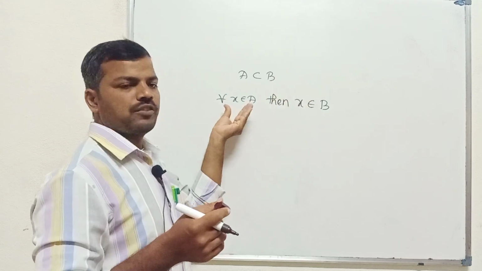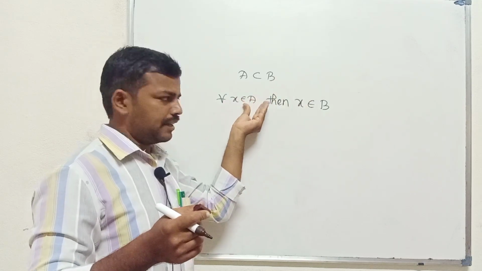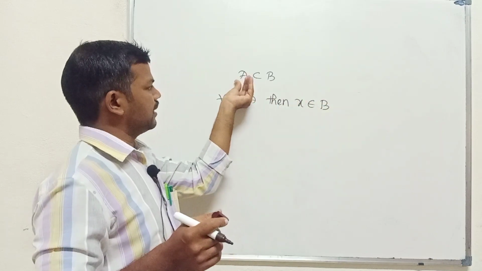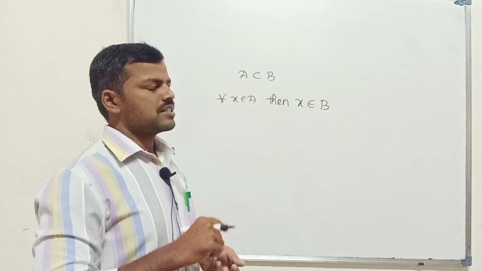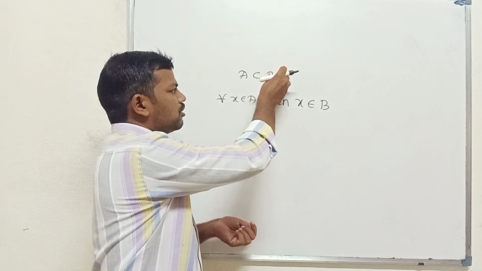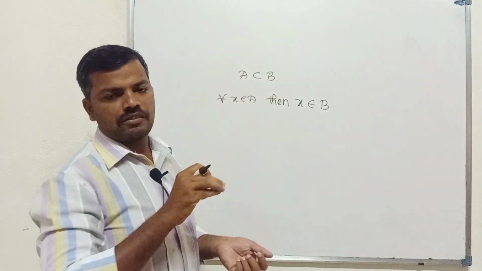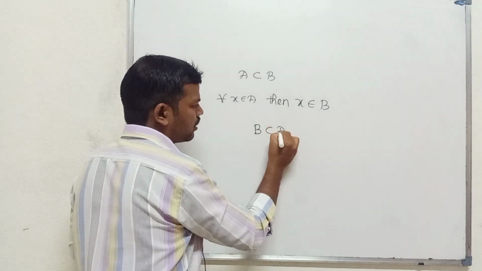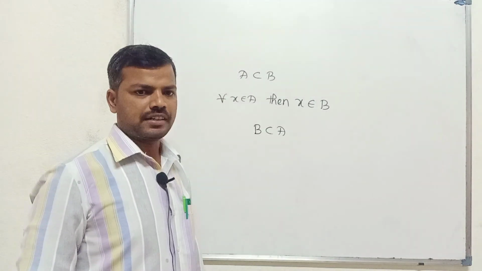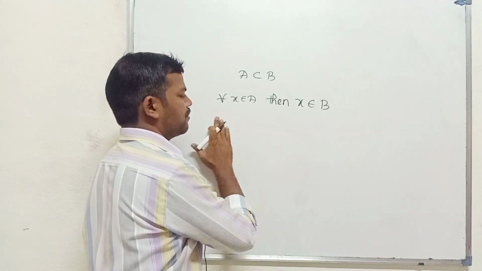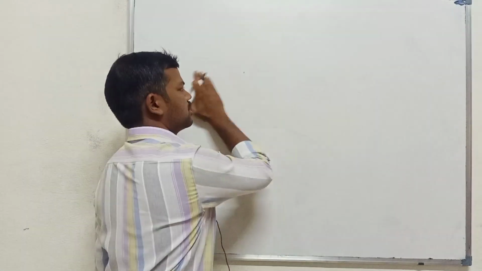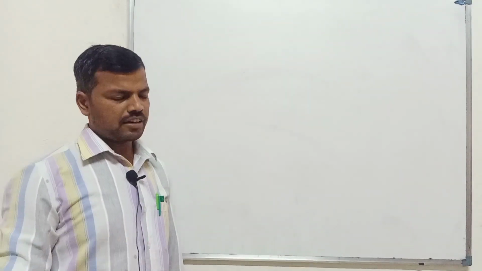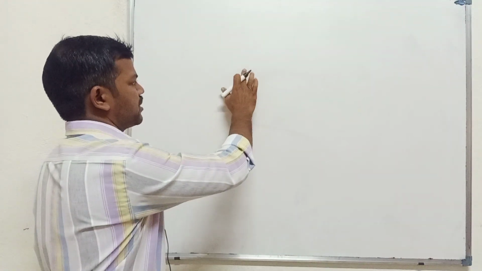For this, if every element of the set A is an element of the set B, then we say that A is a subset of B. Suppose every element of B is an element of A, then we say that B is a subset of A. So we get this type of assumption. So that is the property. So here we have cleared that A is a subset of B.